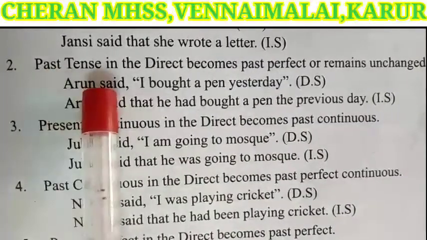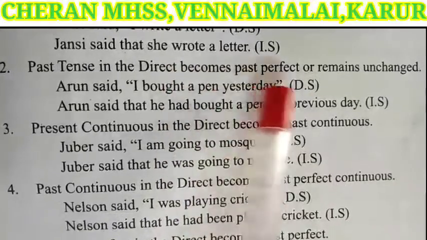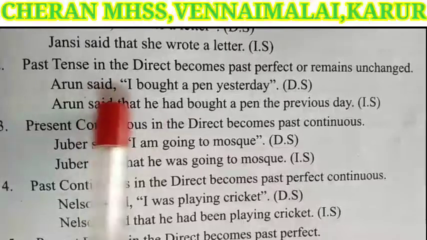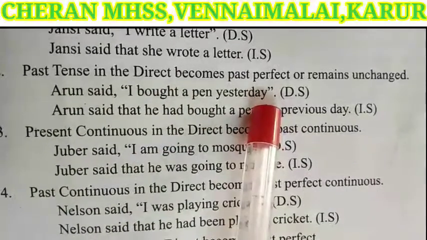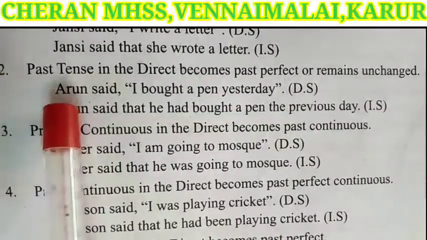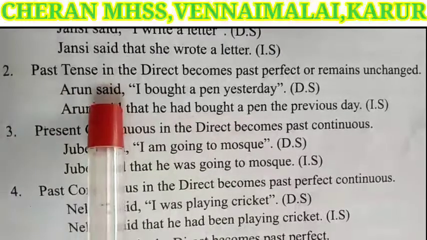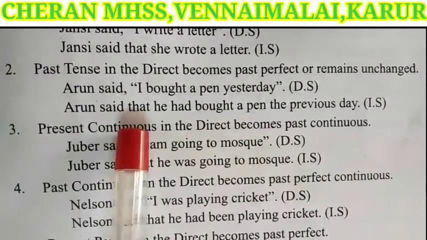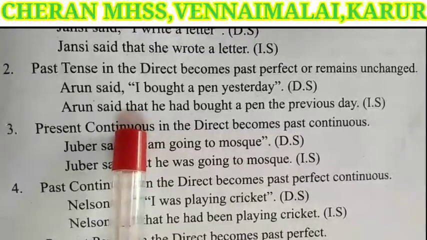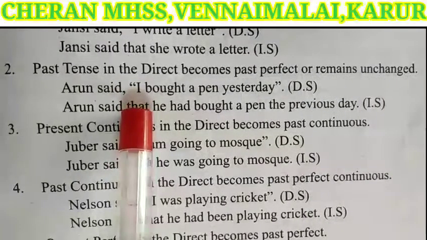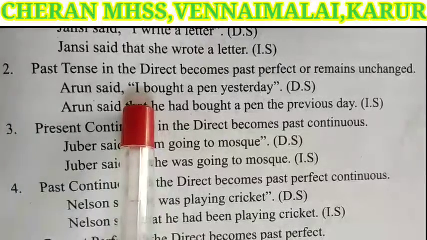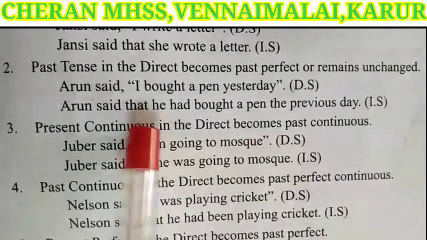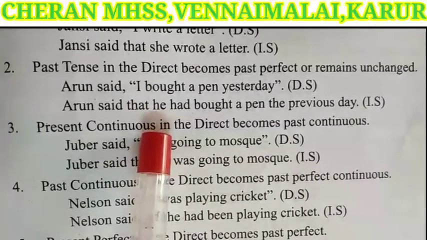Next, past tense in the direct becomes past perfect tense. Arun said, "I bought a pen yesterday." Arun is the speaker, the same. The reporting verb said is also the same. Instead of the comma and quotation, we have added the conjunction that. I is the first person pronoun, so the speaker's pronoun is he.